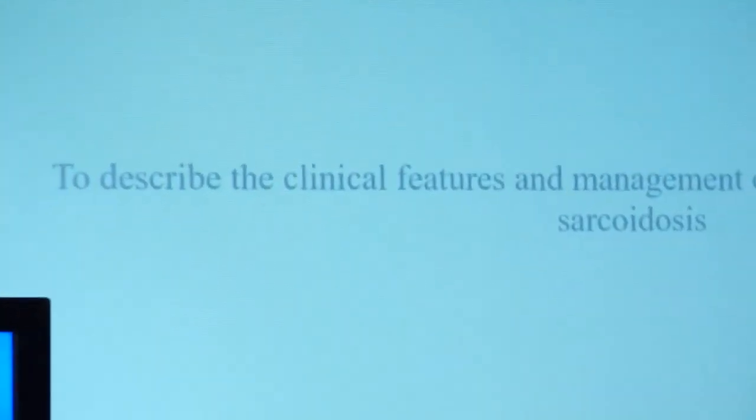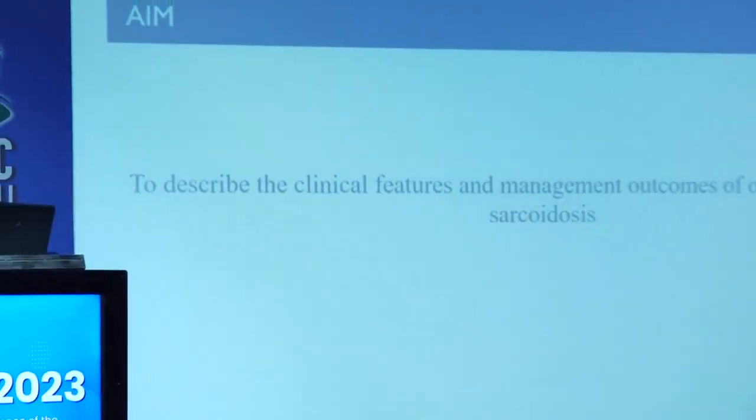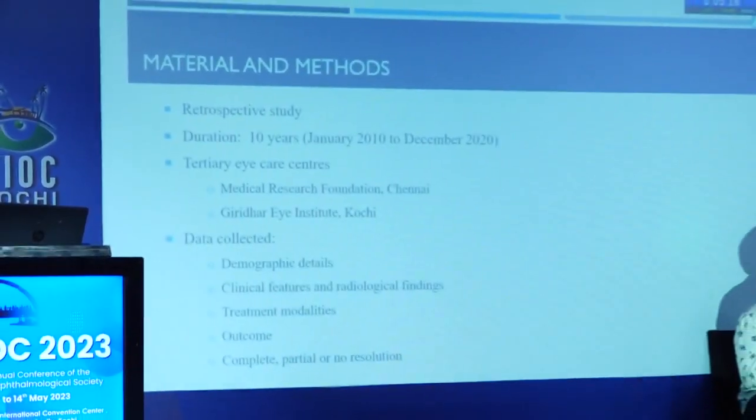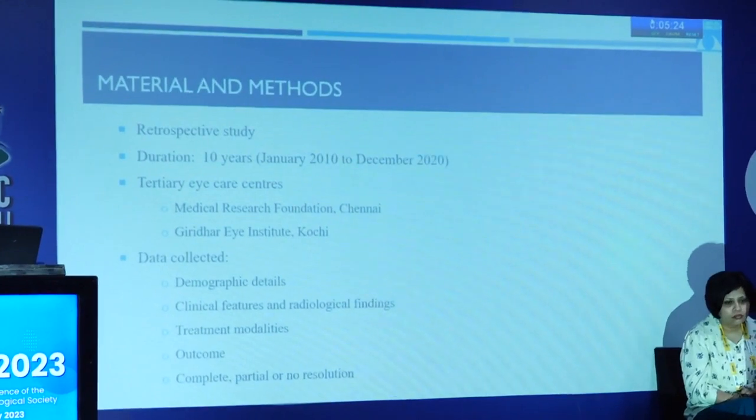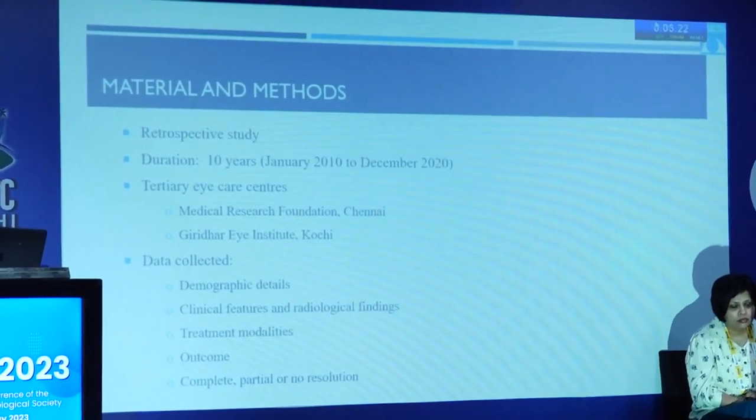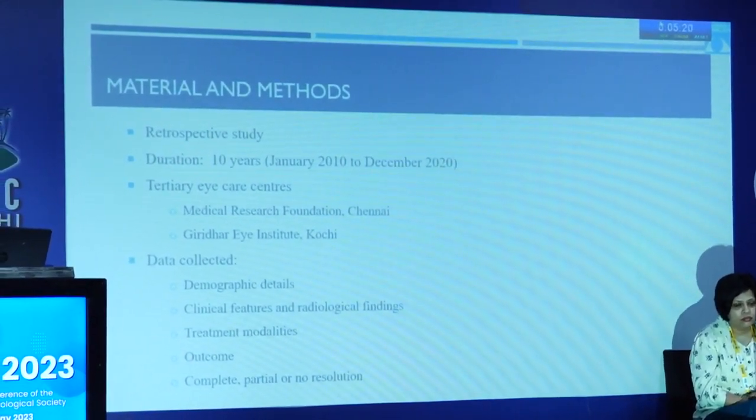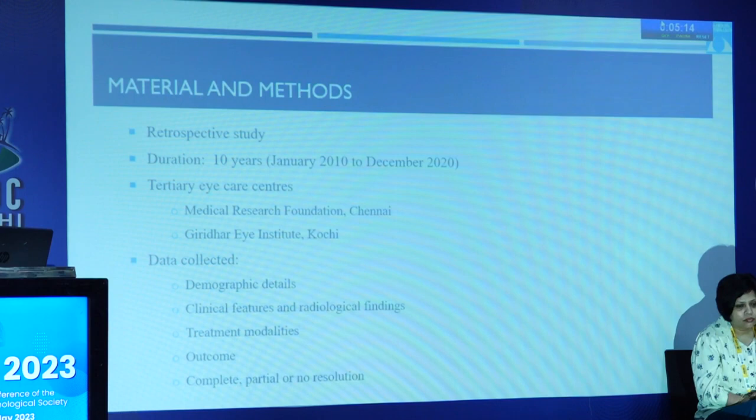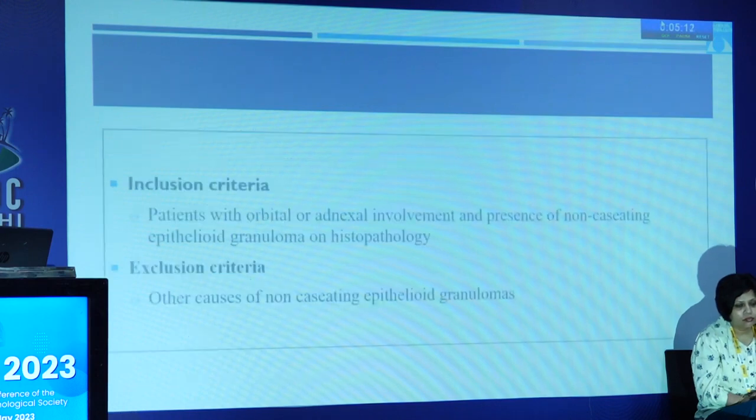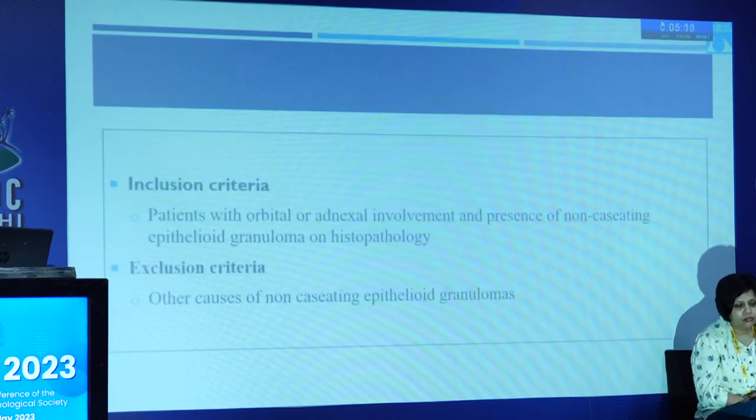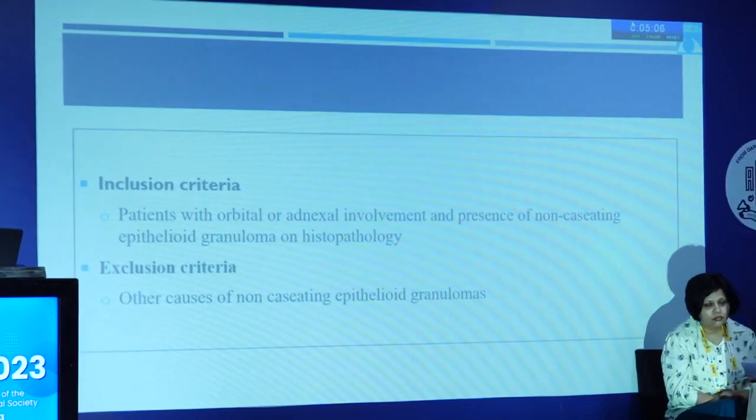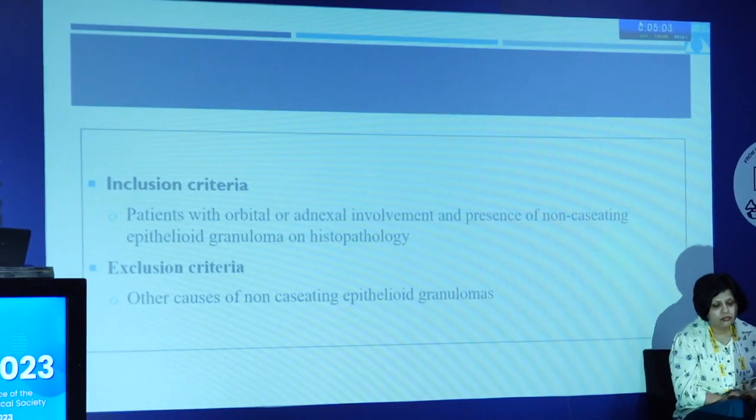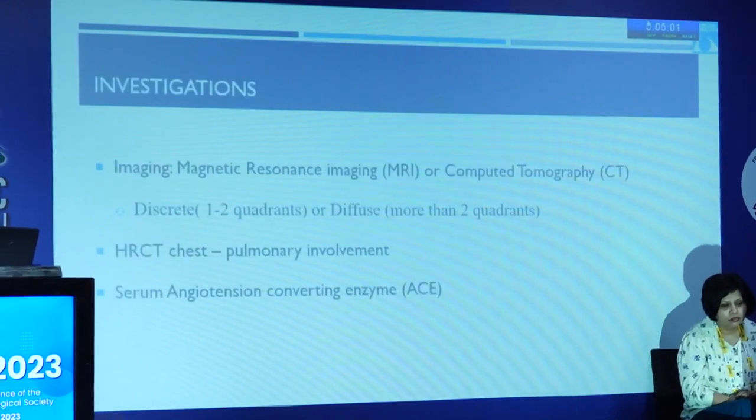So, my study was on the clinical features and management outcomes of orbital and adnexal sarcoidosis. It was a retrospective study. We studied all patients who presented with sarcoidosis for the last 10 years at 2 tertiary eye care centers. We collected the demographic details, the clinical features, what treatment was given to each patient, and the management outcomes. So only patients who presented on histopathology with non-caseating epithelioid granulomas were included, and we made sure that we ruled out all other causes for epithelioid granulomas.